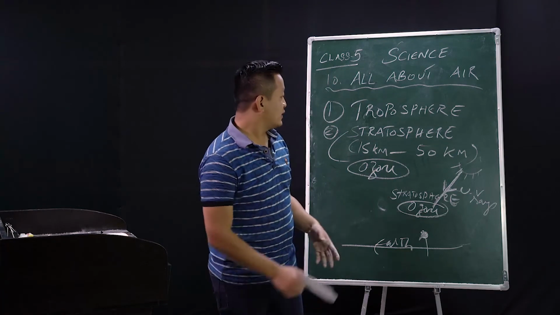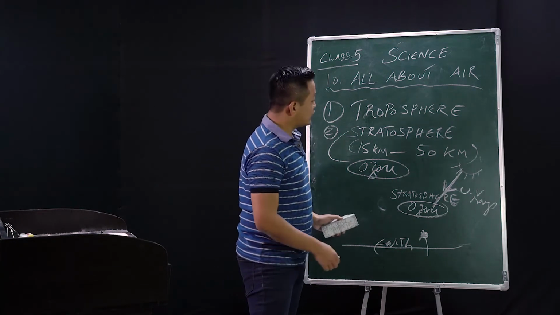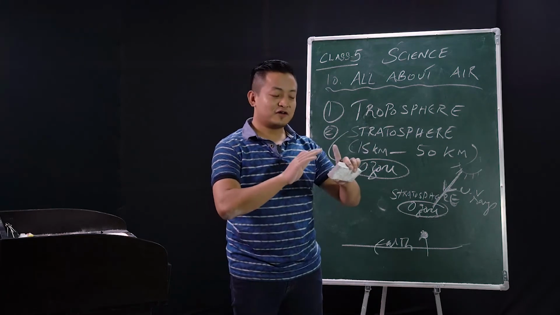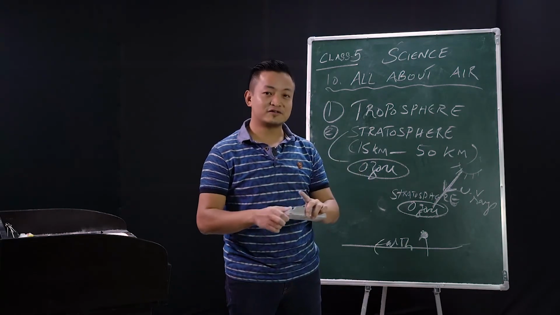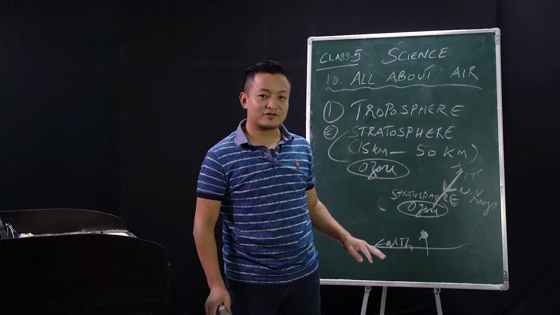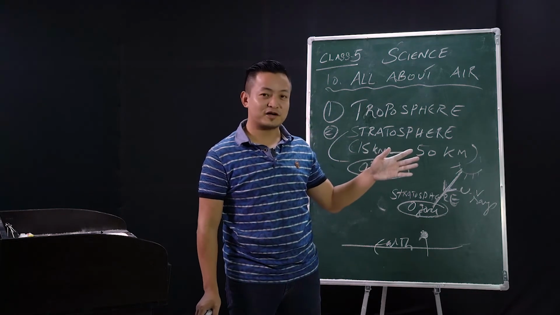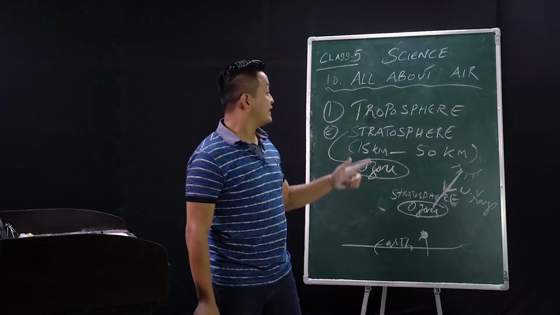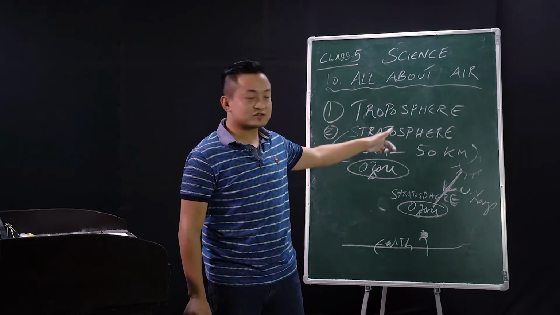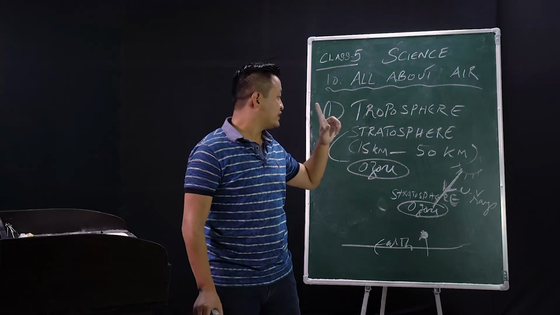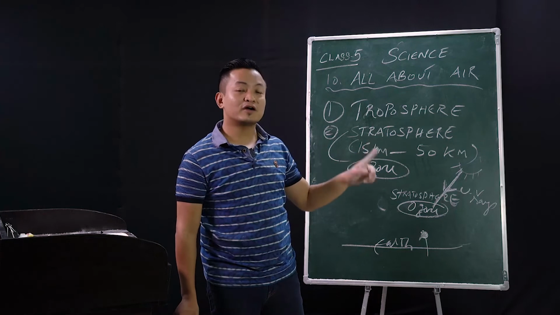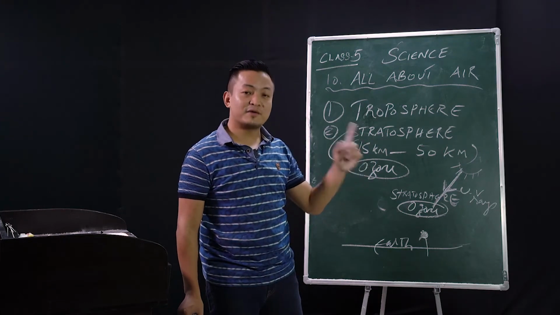Okay, now we are done with the stratosphere. We have covered the first two layers. The troposphere we have covered, and I'm sure you're all familiar with it. That's the first layer. Now we have covered the stratosphere, where we find a very important layer, the ozone layer. Now we are in the third layer, that is the mesosphere.